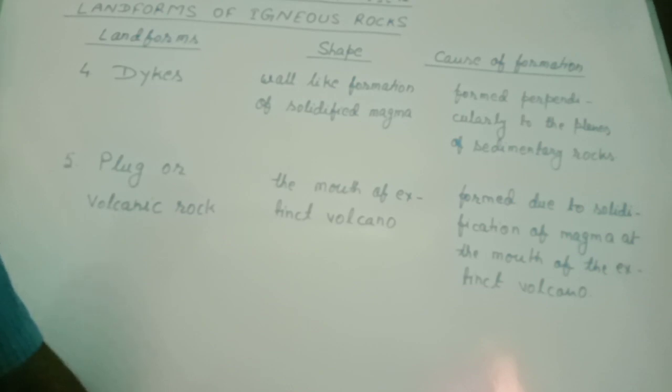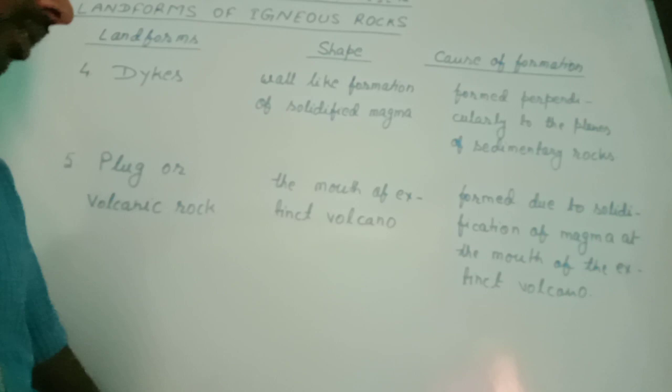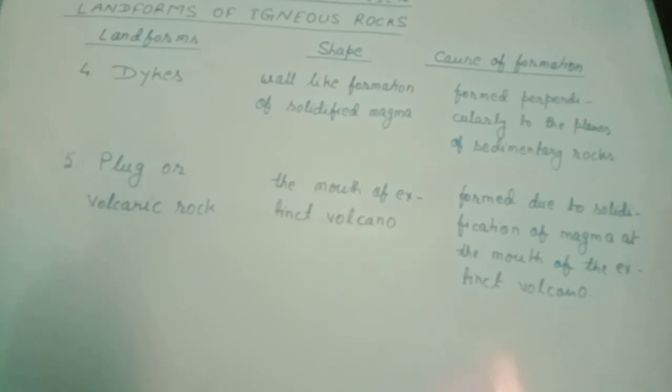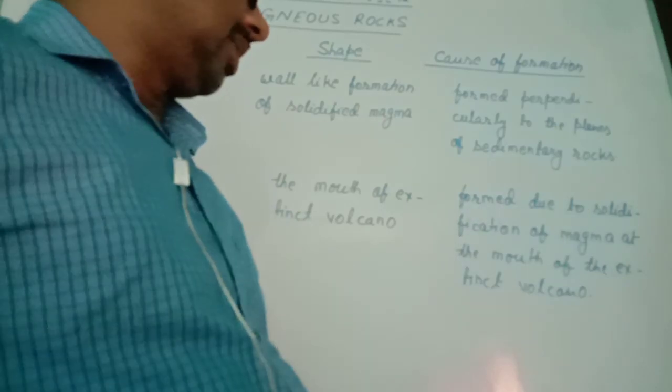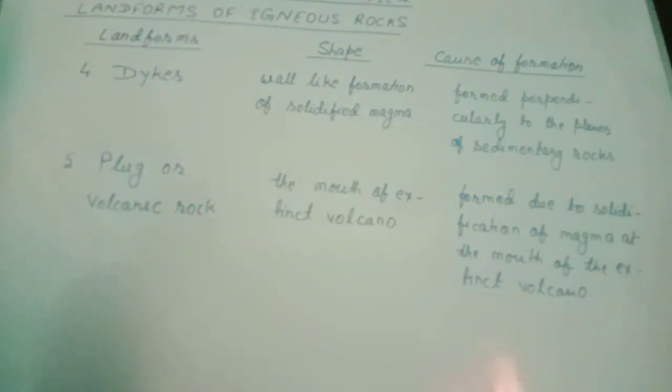That type of volcano is an extinct volcano. While there is no eruption in the volcano, the magma solidifies at the mouth of the extinct volcano, and that feature is called plug or volcanic rock. So we saw five types of landforms made by igneous rocks.